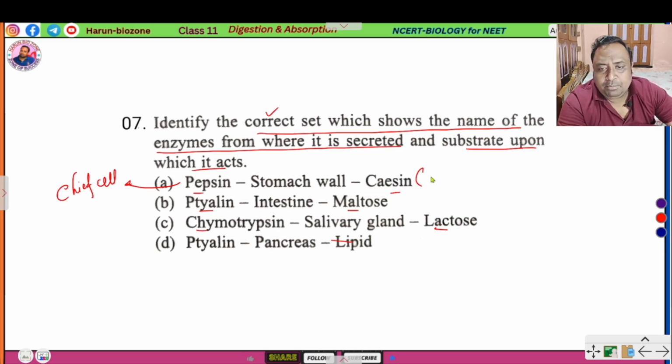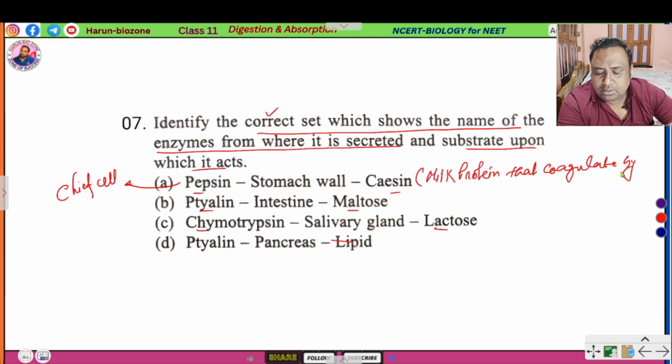Casein is a milk protein that is coagulated by renin. That renin is secreted from the chief cell.